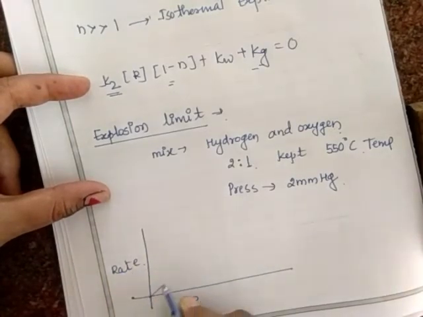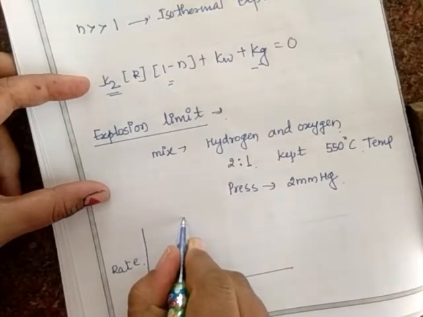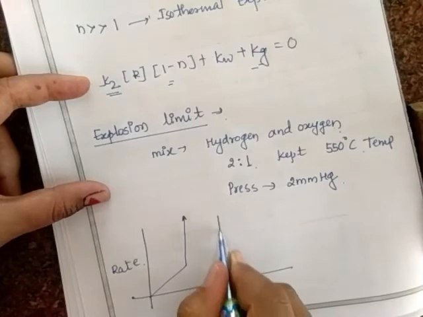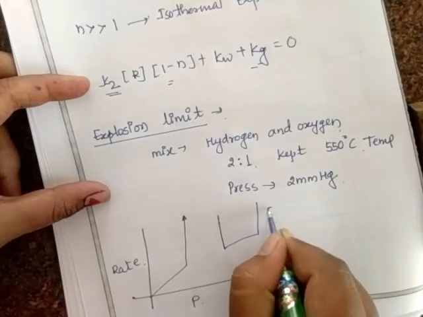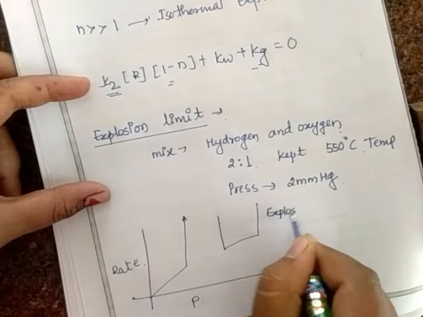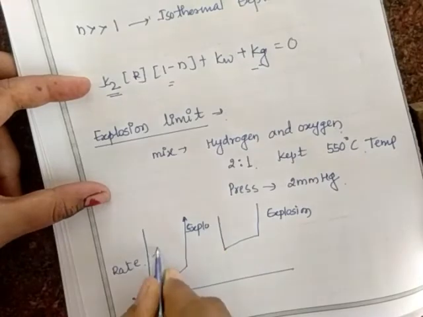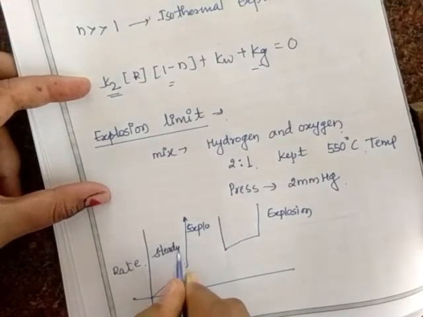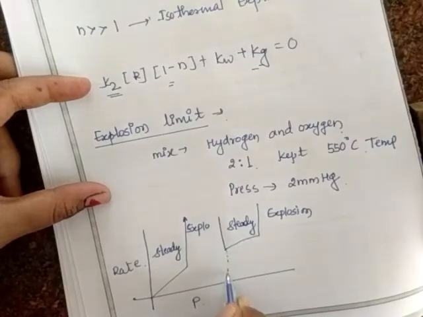First it goes at a steady rate, then it increases and leads to explosion, again it may go on at a steady rate, and again it leads to explosion. This is explosion, this is also explosion, and this is the steady rate.